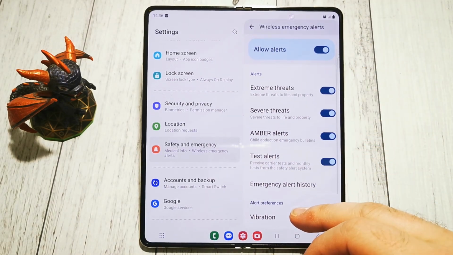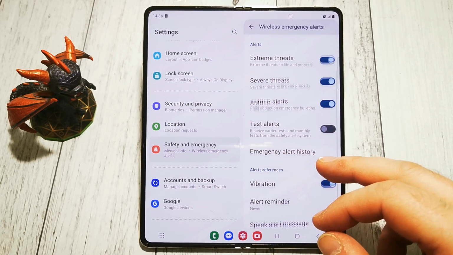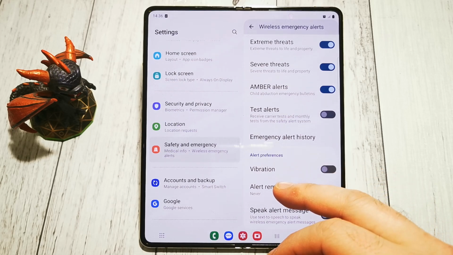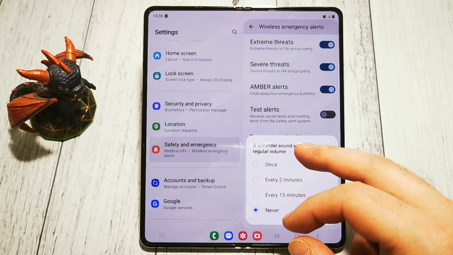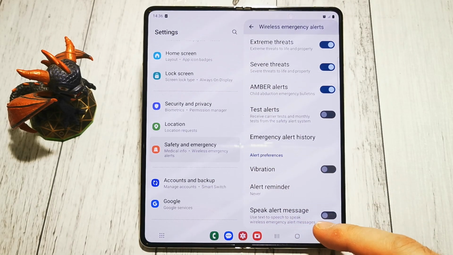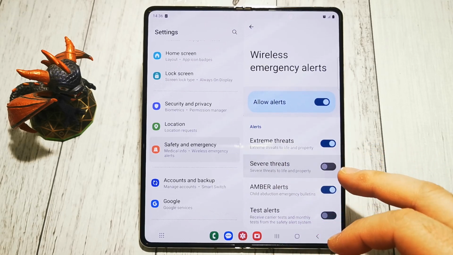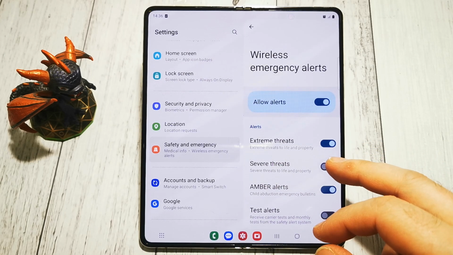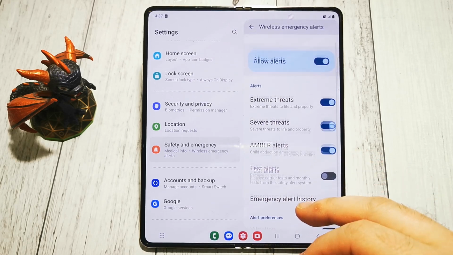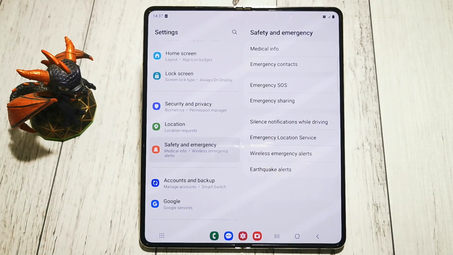we can customize it a little bit. For example, test alerts. No, we don't want to test alerts. We can change vibrations. We can set up reminders, or we can use text to speech if we want to. Also, we can choose alerts that we are concerned about, and that's it. Just back out. No need to save.